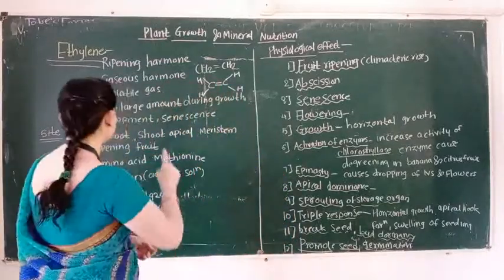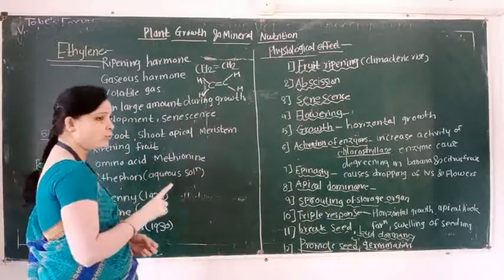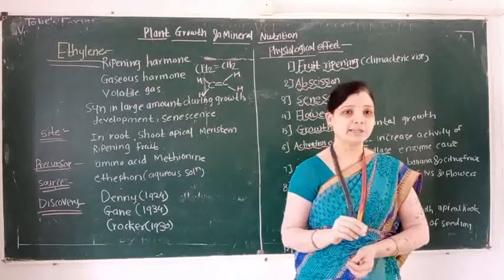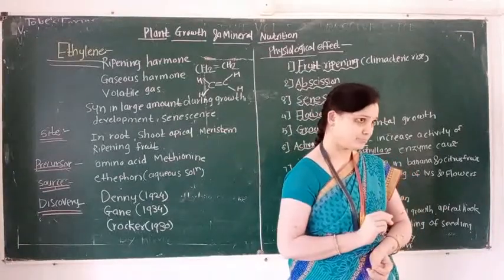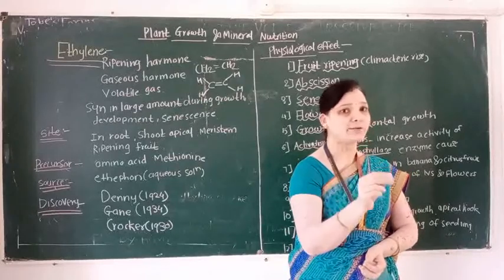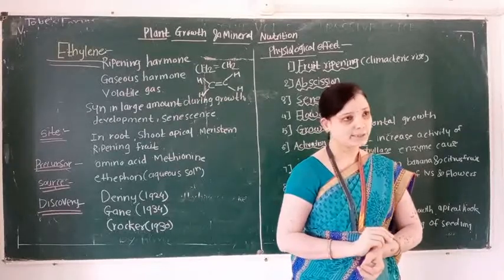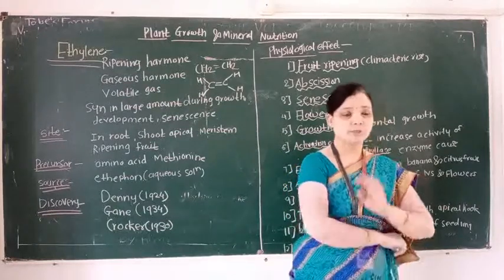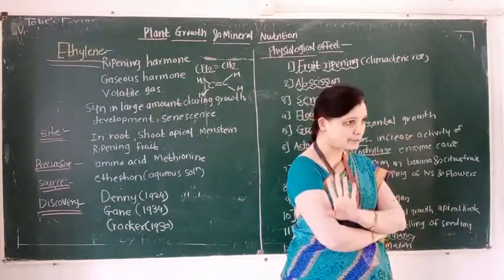Then it is a volatile gas. Ethylene is a volatile gas, and it is an unsaturated hydrocarbon. So remember these 4 points.